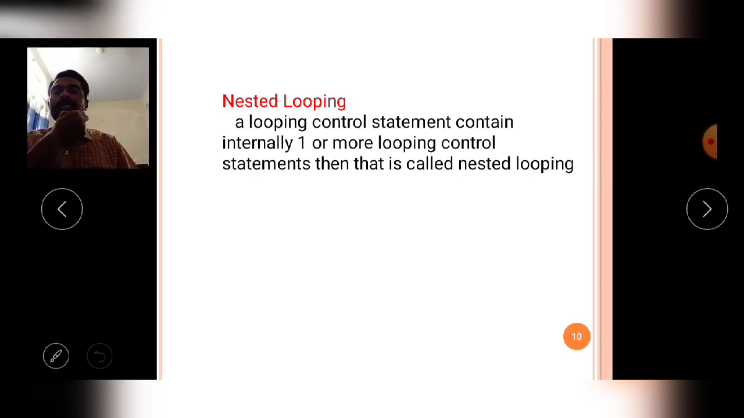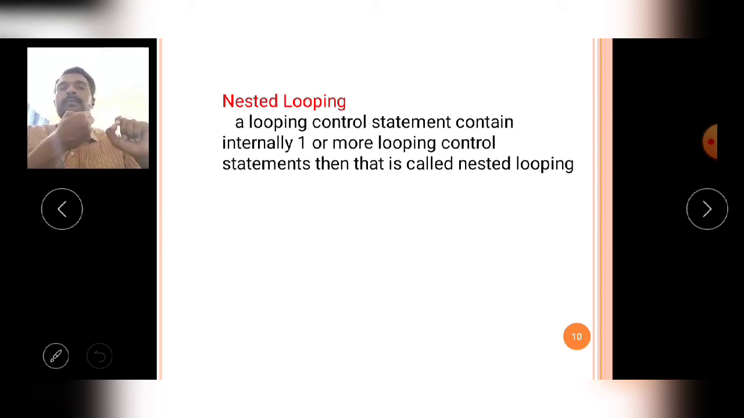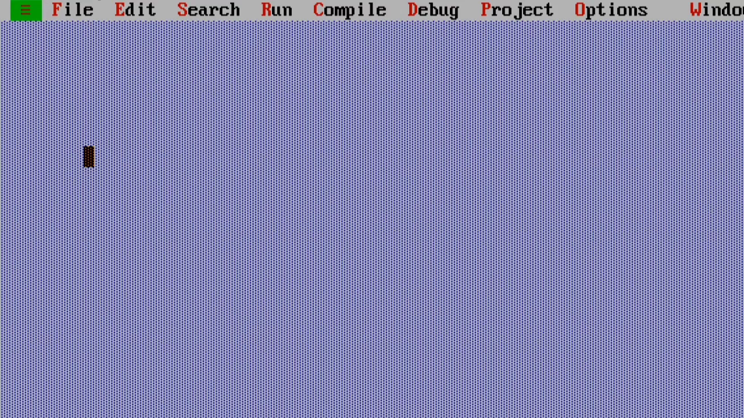So according to the programmer's requirement, the programmer can nest the looping statements. With the help of one or more looping statements, those are called nested looping statements. That's why we say that a looping control statement containing internally one or more looping control statements, that structure is called nested looping. That structure is called a nested loop.